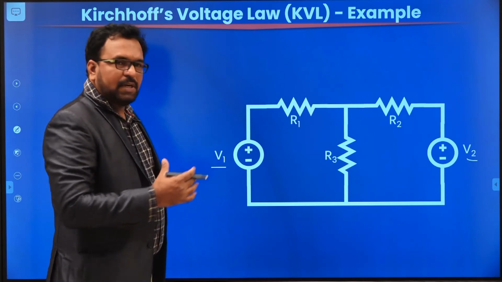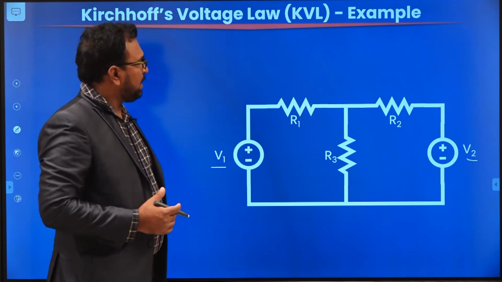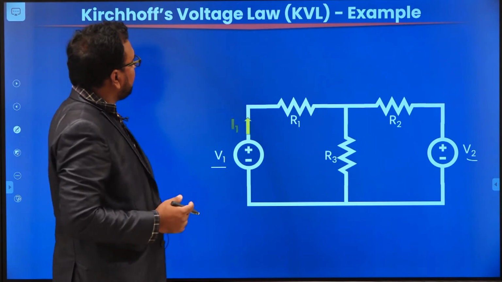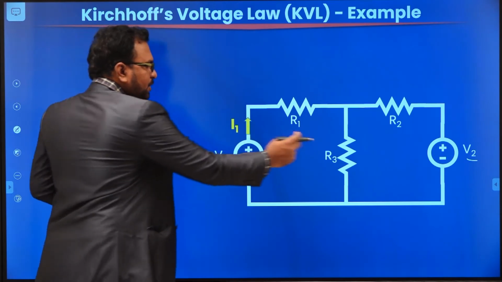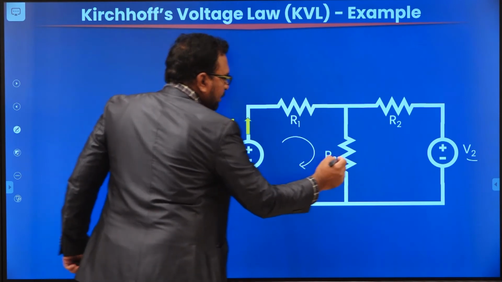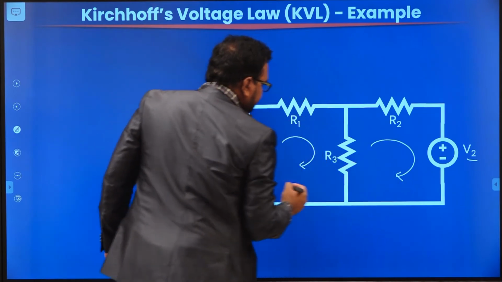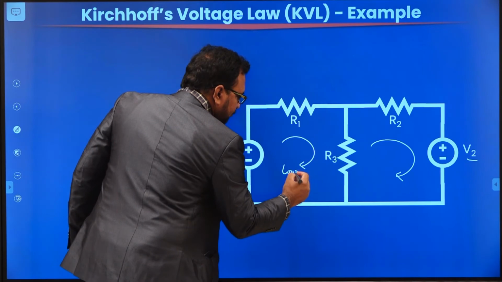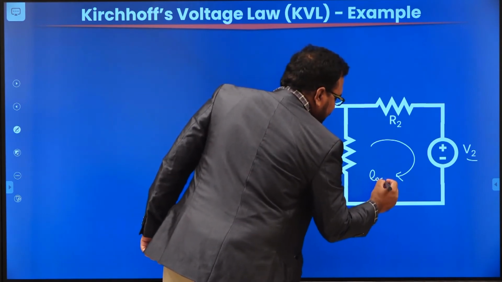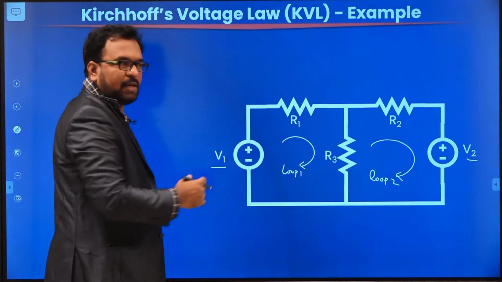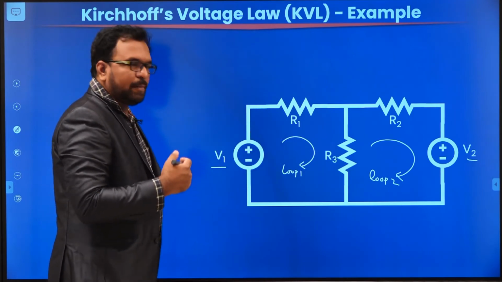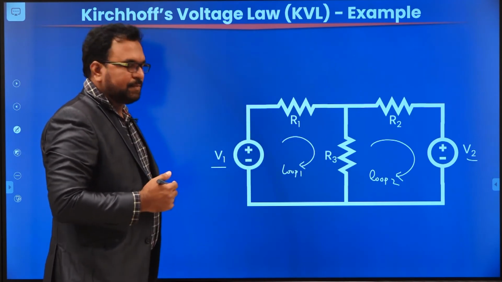Now how many loops are there in the circuit? Because KVL is always applied through loops. There are two loops in the circuit. This is loop 1 and this is loop 2. Loop means closed path. There are two closed paths here, so there are two loops. That means we have to apply KVL 2 times.